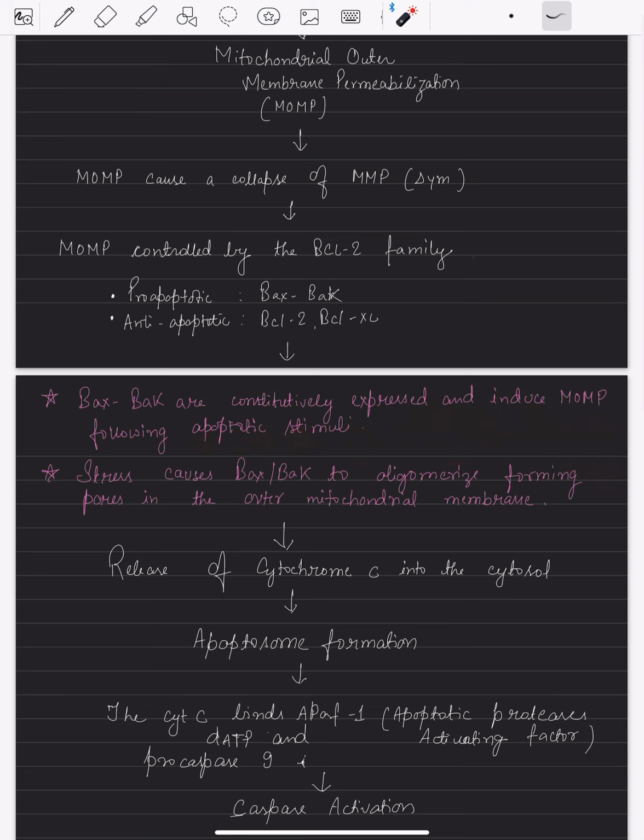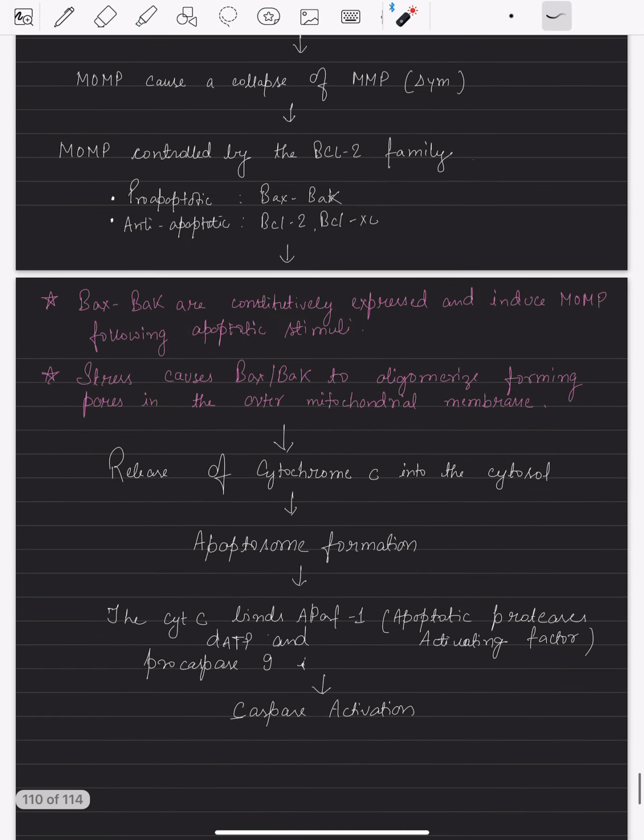But what will happen, how is this regulated? As I mentioned, it is not constitutively expressed, right. So this stress now causes BAX to oligomerize, forming pores in the outer mitochondrial membrane. Once it stimulates the permeabilization, there is a release of cytochrome C into the cytosol from the mitochondria. Then once this is released, there is a formation of the apoptosome, right.